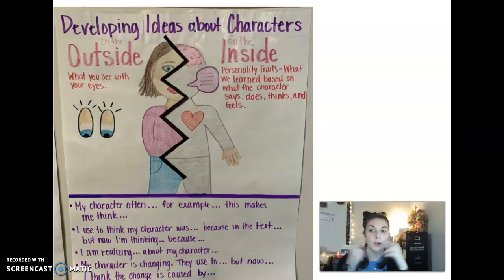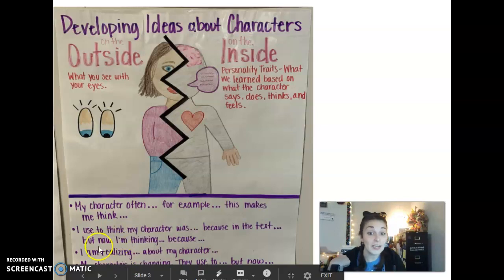Okay, remember, our characters, we don't want to just focus on what they look like. We also want to think about all of the things about what's going on in the inside. All of their thoughts, all of their words, all of their actions and feelings. Thinking about all of those things, and that's how we develop characters and start an understanding about our characters.